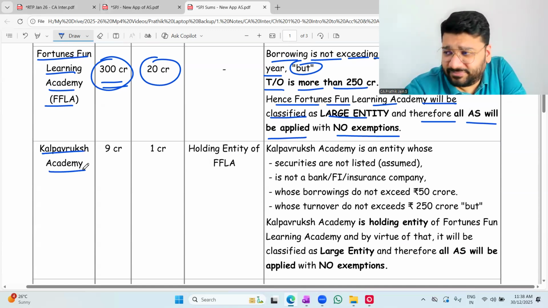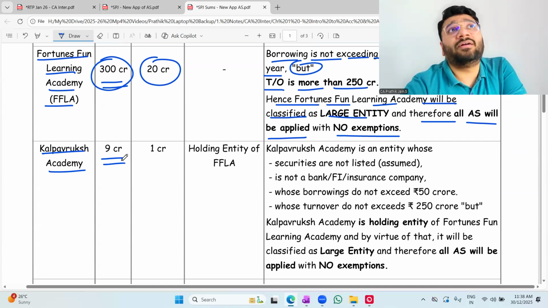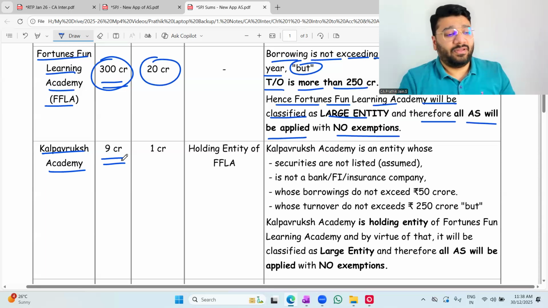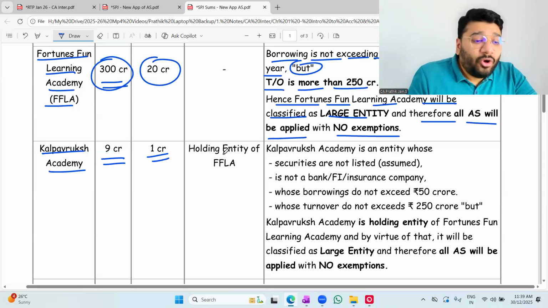Kalpavriksha Academy. What happened? Turnover 9 crore. Borrowing 1 crore. Holding entity of FFLA. Now, Kalpavriksha Academy.